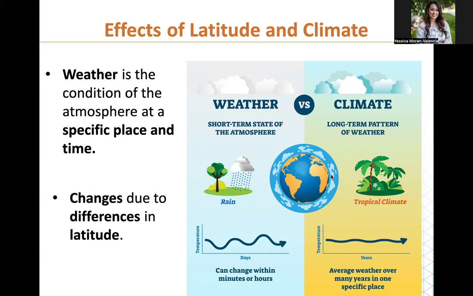So, for example, if this is the Earth, here's the equator in the middle. And if you're closer to the middle, it's going to be hotter, right? Your weather and your climate are going to be warmer. Whereas if you're closer to the poles, it might be colder.